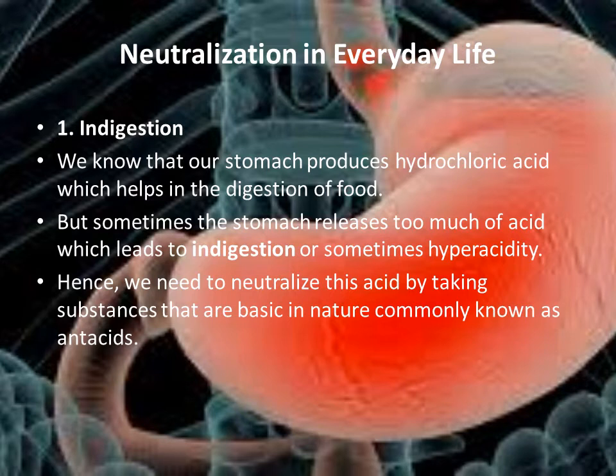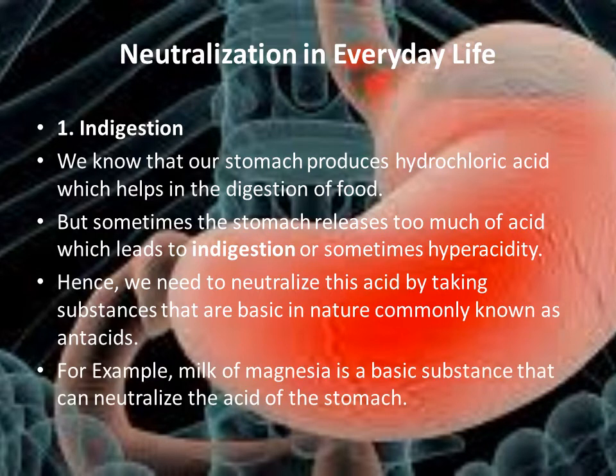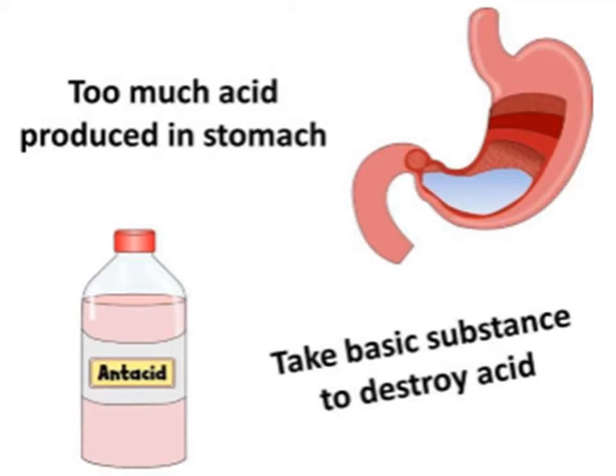We take antacids, which are basic in nature. For example, milk of magnesia is a basic substance that can neutralize the acid of the stomach. When you have indigestion, you can take milk of magnesia, which will neutralize the effect of hydrochloric acid. Too much acid is produced in the stomach, so take a basic substance to destroy the acid.